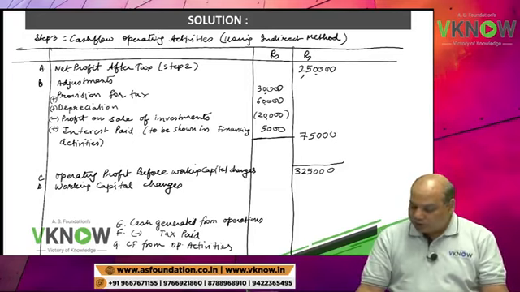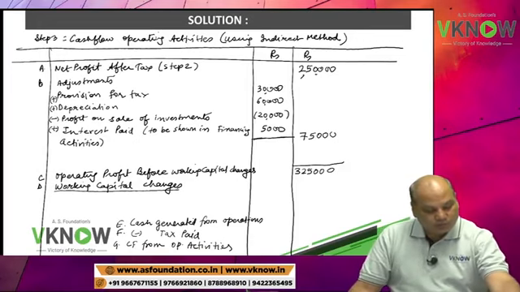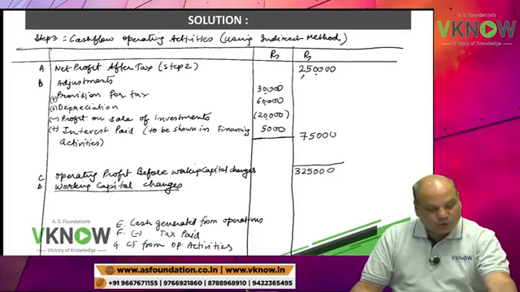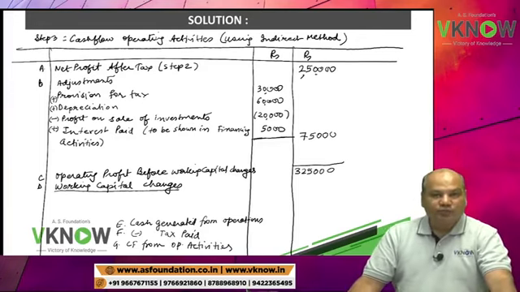Then come to working capital changes. Working capital changes in the question, point number 3, opening inventory was less than closing inventory by rupees 25,000, which means closing inventory is more than opening inventory by 25,000.